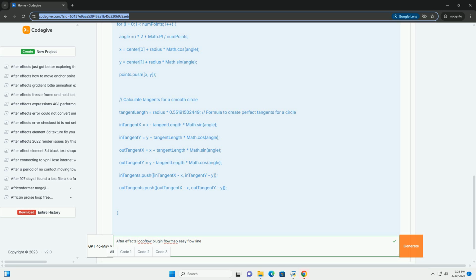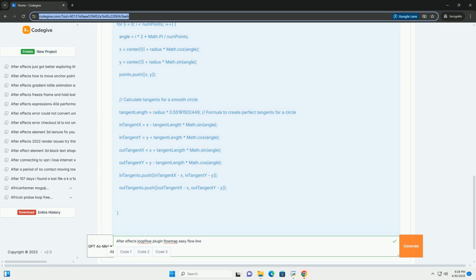Troubleshooting. Incorrect rotation: if your layers are not rotating correctly, double-check the rotation follows path setting in Loopflow and experiment with the offset value. Choppy movement: increase the path resolution to create smoother paths. Also, ensure your composition's frame rate is sufficient. Gaps in the animation: adjust the speed and path length parameters to ensure that the layers are continuously moving along the path without gaps. Looping issues: verify that your flow map, if any, and Loopflow's loop duration are correctly configured for a seamless loop.